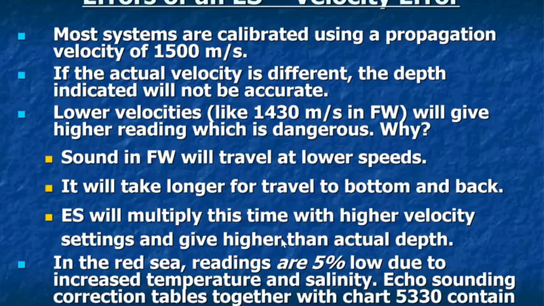In fresh water there is a lower velocity, because the conductivity of sound is less, around 1430 meters per second. So it will give you a higher reading in measurement, whether you are measuring under keel clearance or depth.